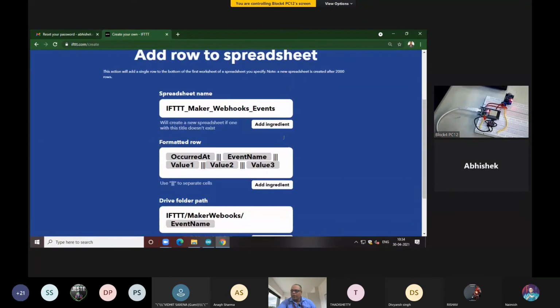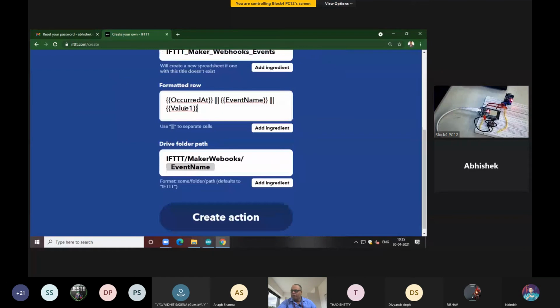Okay. And inside that particular file, you have to store that particular event which occurs, and that value you have to store. So we are recording only one temperature value. So we will not use value 1 and value 2. So we will delete them. So you have to create the particular drive folder, or it will automatically create it, okay, when this particular trigger occurs.